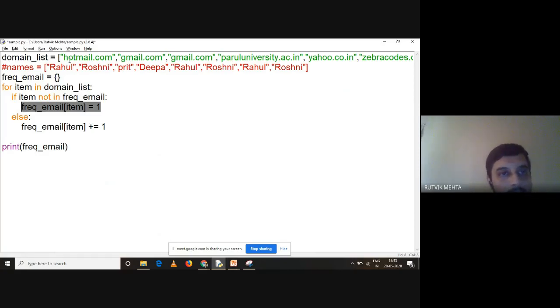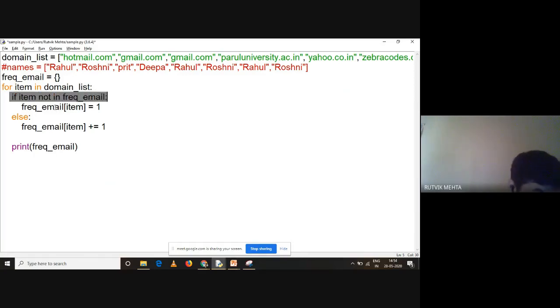So what we will be getting over here, Hotmail. To avoid confusion, let me print it within the loop so you will understand it in a better way. Understand this, what is going to become dict of frequency email of hotmail.com is equal to 1. Frequency email item is hotmail.com. Now second time Gmail comes into the picture. Now we check: only Hotmail is there, Gmail is not there. So again, this condition is going to be true. So frequency email of Gmail is equal to 1.